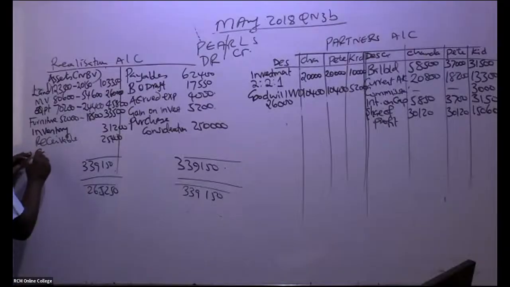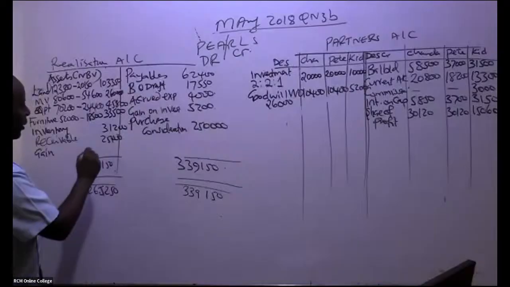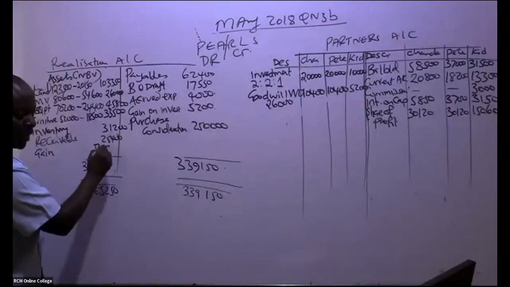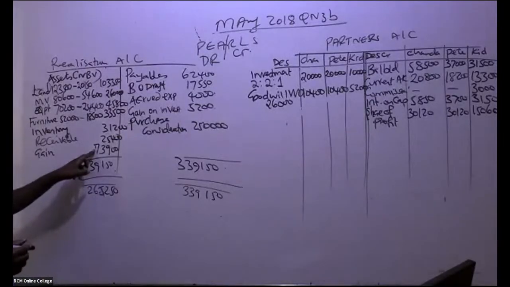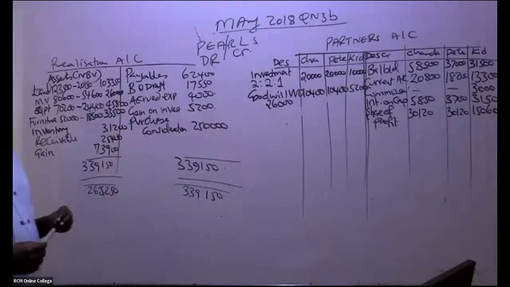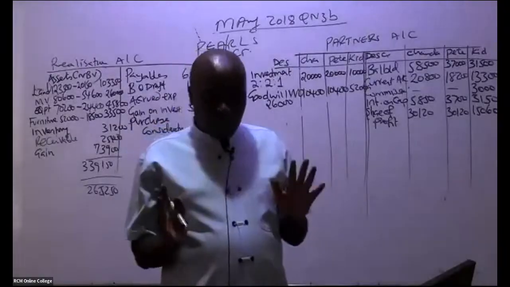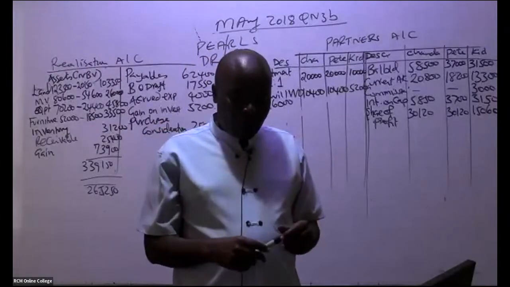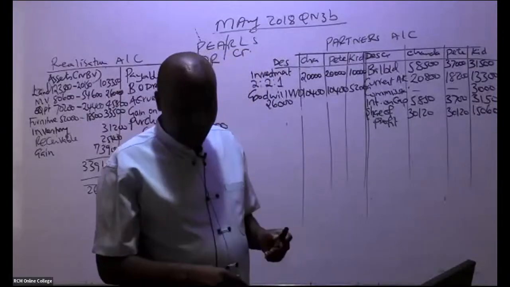And if it comes here, it is a gain. So it is a gain on realization, which I'm being told by somebody is 73,900. If you take this minus this, it comes there. So is that okay, ladies and gentlemen? It's not about perfection, but you really have to ensure that it's correct. Great.